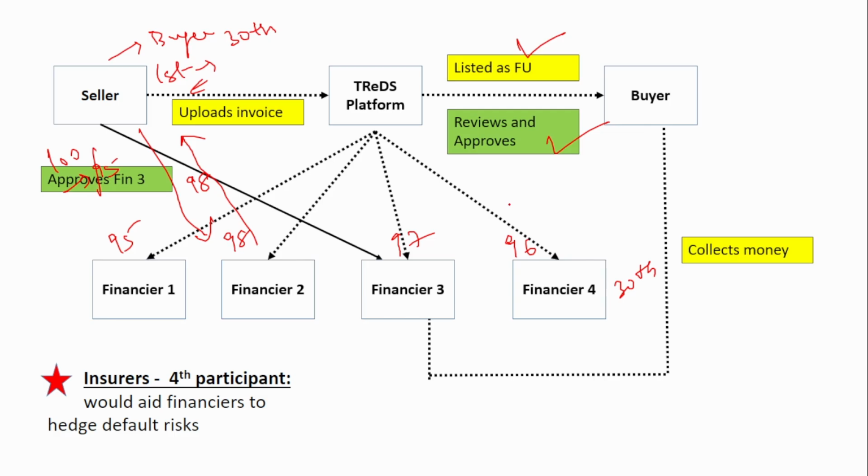Now if you see the platform, the participants are seller, buyer and financier, and the fourth participant is insurer. So insurer would aid the financiers to hedge default risk. Say suppose after 30th, the buyer does not give money. In that case, it is very important to aid the financier, right? For that purpose, this insurer was recently added as the fourth participant.